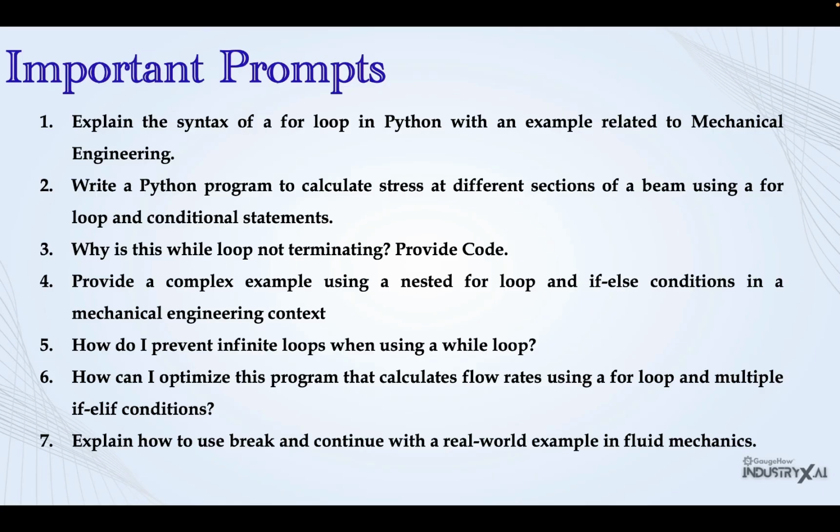Let us go to ChatGPT to understand how ChatGPT will provide the answers to our provided prompts. Suppose I want to understand the break and continue statement and its use in the context of mechanical engineering. So we may ask ChatGPT: explain use of break and continue statement in mechanical engineering context using Python.